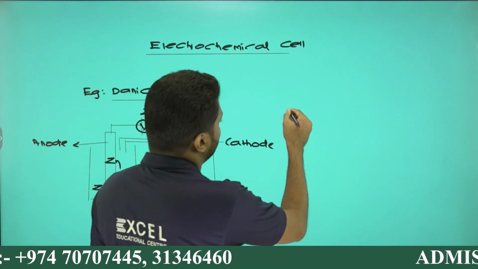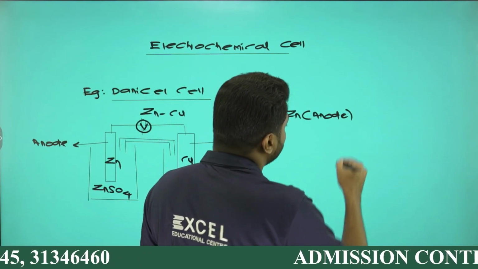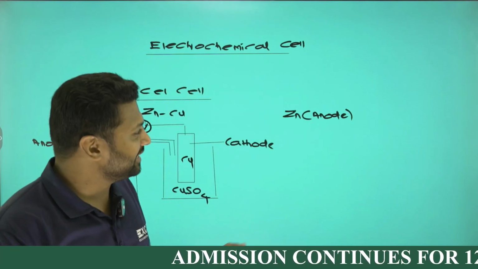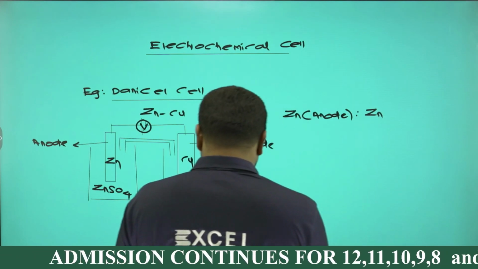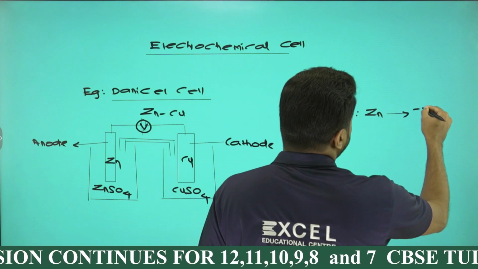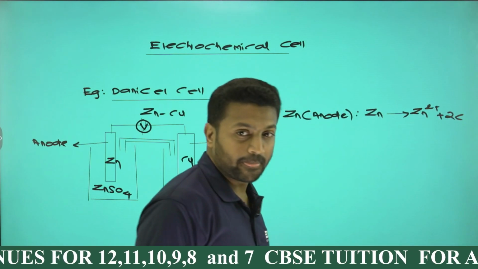Here zinc will be acting as anode, and anode is a place at which oxidation happens. Oxidation means removal of electrons, so zinc will be removing 2 electrons, becoming Zn2+, cool, right?